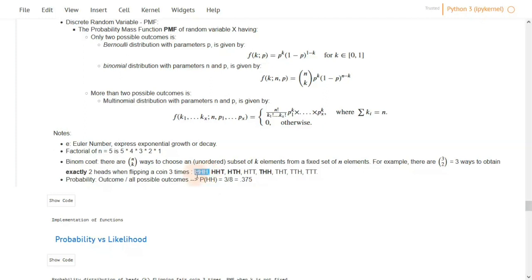Another possible output is that the first toss is head, the second toss is head, the third toss is tail, and so on for the rest. So 3 choose 2, which is n choose k here in the coefficient, is the number of ways we can obtain exactly 2 heads in a total of 3 tosses, which has a sample space, and the sample space denotes the total possible outcome of this experiment of 8.